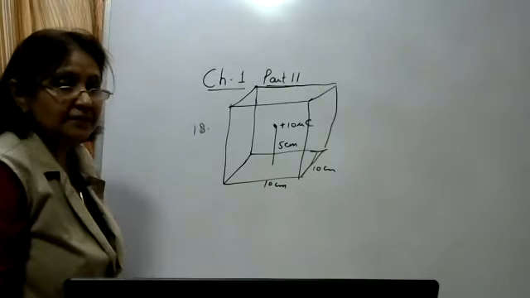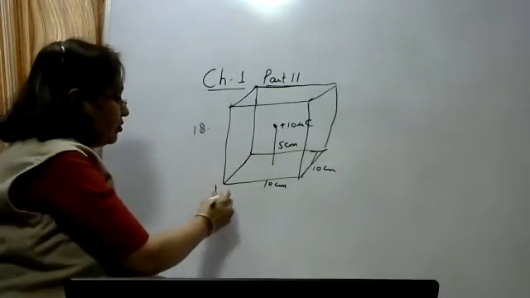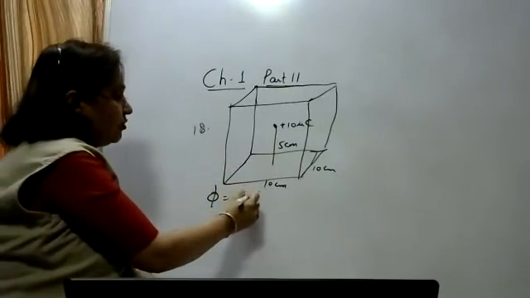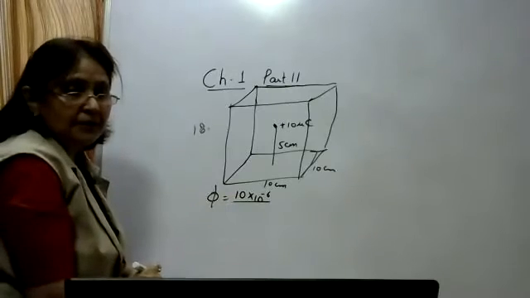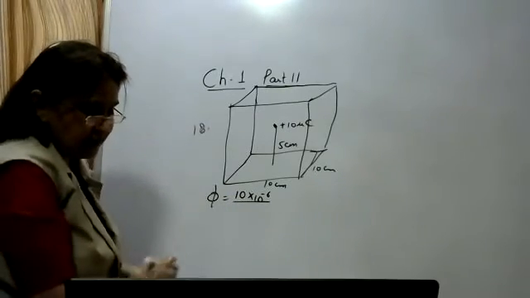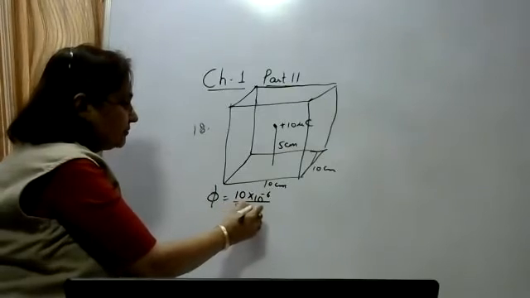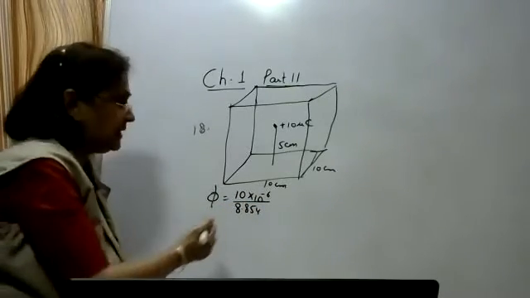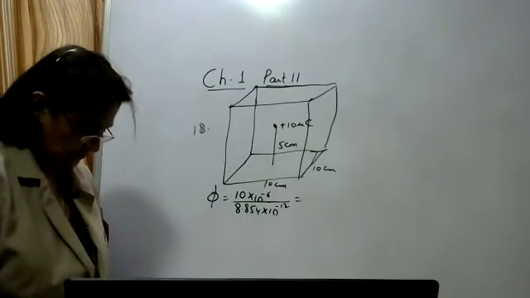Gauss law states that the total electric flux is equal to Q upon epsilon naught. How much is Q? 10 microcoulomb, that is 10 into 10 raised to the power minus 6 coulomb. And the value of epsilon naught is 8.854 into 10 raised to the power minus 12, or numerically you can take it to be 9 into 10 raised to the power minus 12.